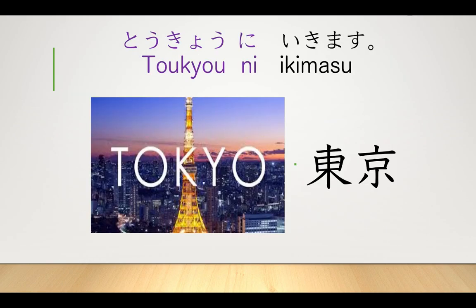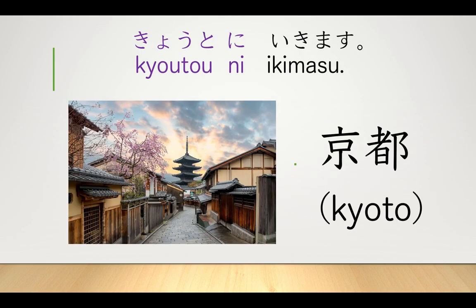Now, let's look at a few sentences. We have already learned Tokyo ni ikimasu from last week, so this is just a little revision for you. Tokyo ni ikimasu. Next, we have Kyoto ni ikimasu. I'm going to Kyoto. You'll notice that on the right-hand side of each slide, you'll see the kanji characters of how to write these cities.